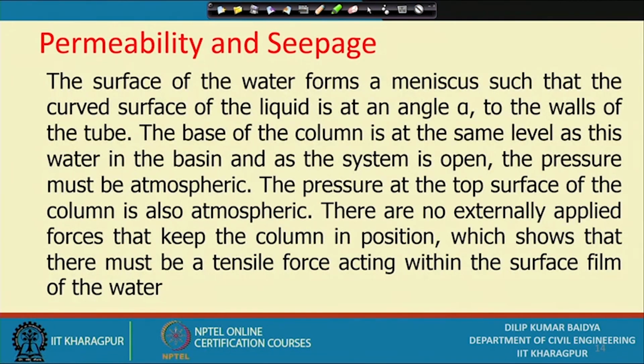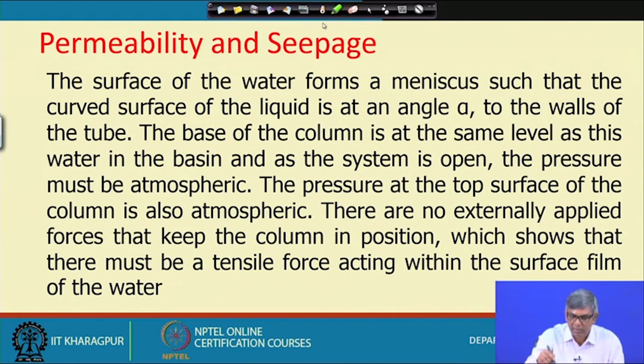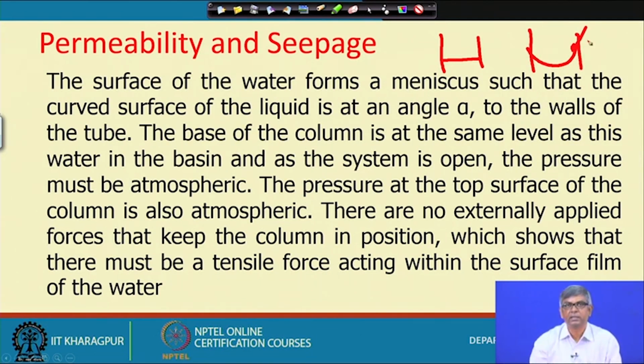The surface of water forms a meniscus such that the curved surface of the liquid is at an angle alpha to the walls of the tube. Meniscus means that where the water meets the surface of the glass, tension is there, so it is raised like this. The meniscus will never be a flat water level; if the glass is like that, the water level will be something like that. This angle, this tangent, is alpha, the angle with the walls of the tube. The base of the column is at the same level as the water in the basin.